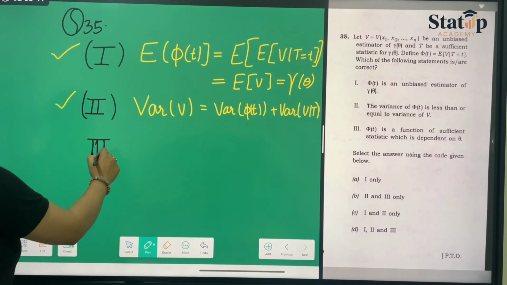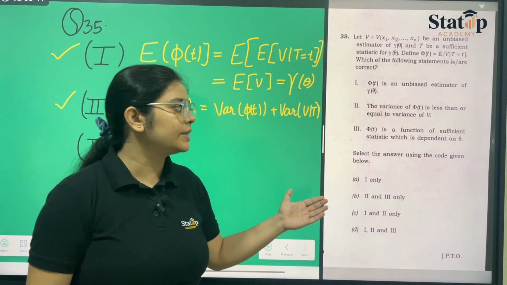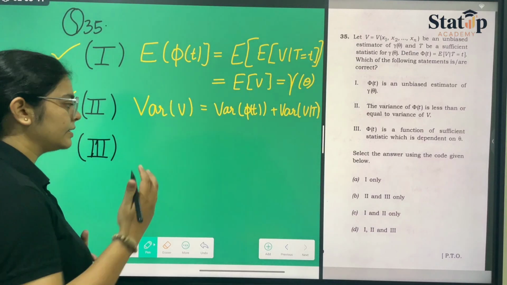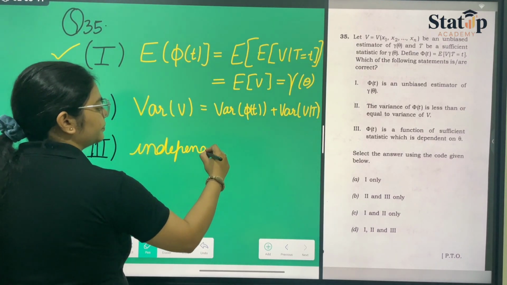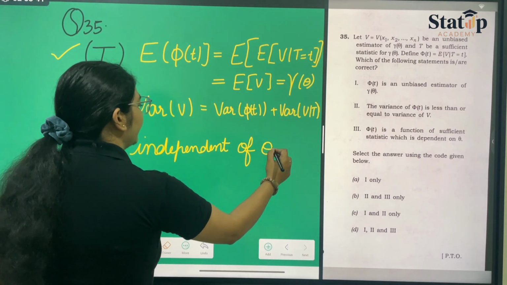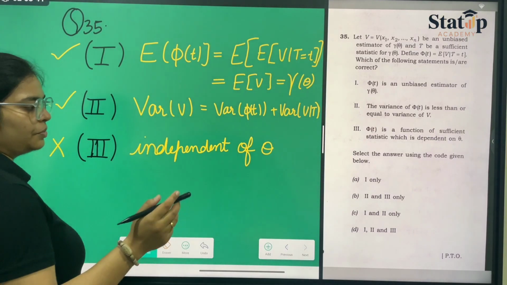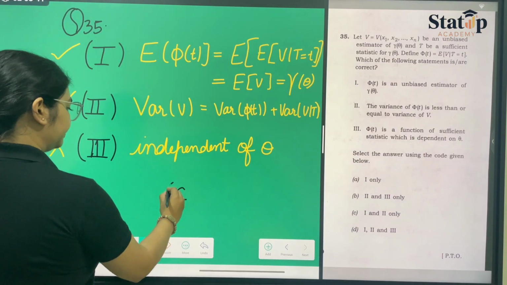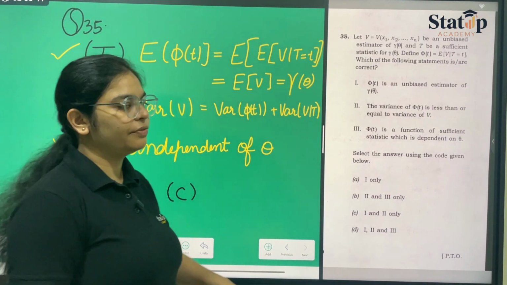Now the third statement that has been given to us says that phi t is a function of sufficient statistic which is dependent on theta. Whenever there is a function of sufficient statistic, it should always be independent of theta instead of dependent on theta. And hence our statement 3 is wrong. So the conclusion is statement 1 and 2, which is option number C. Only statements 1 and 2 are the correct statements for this question.